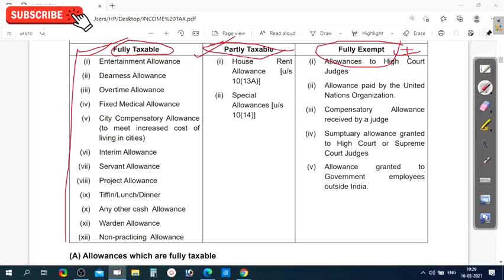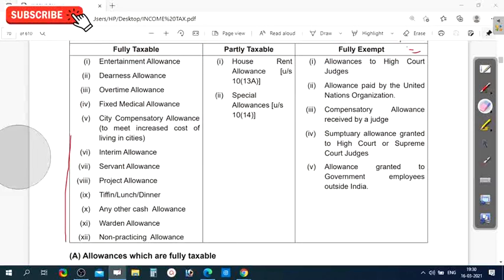And the third one, partly taxable. Any allowance that an employee or assessee receives which comes under the partly taxable allowance, some of that amount will come under taxable allowance, on which you have to pay tax, and the remaining will come under exempted allowance, means not taxable. Let us see the list of the allowances.